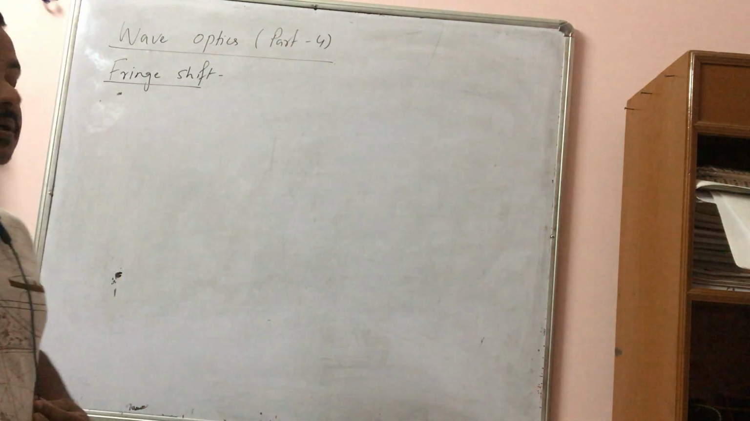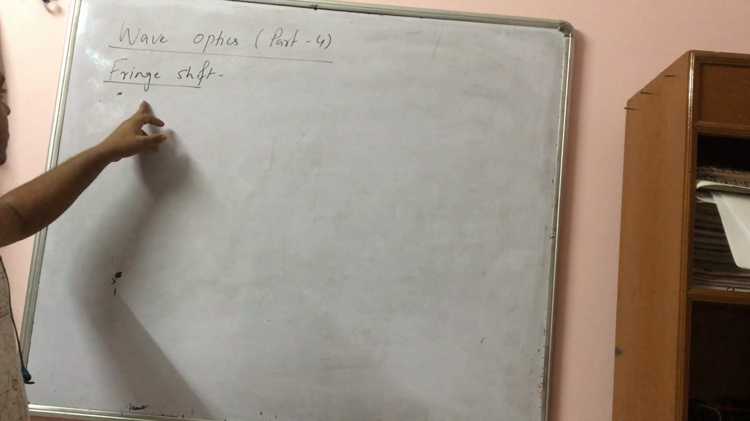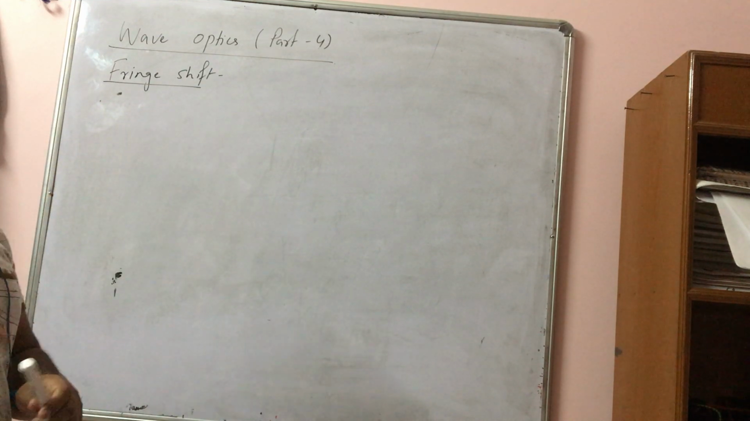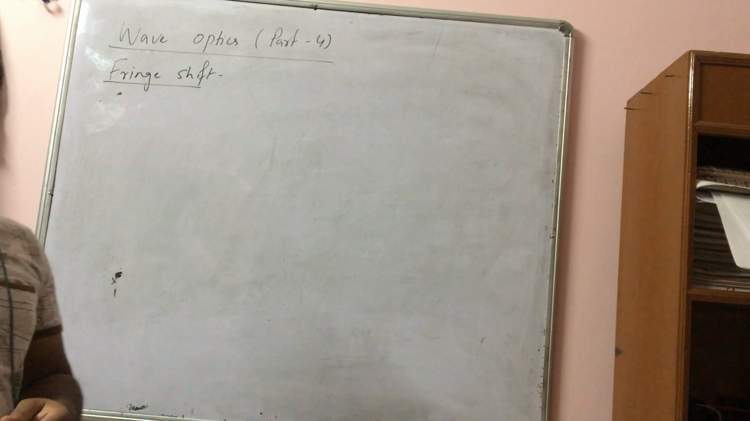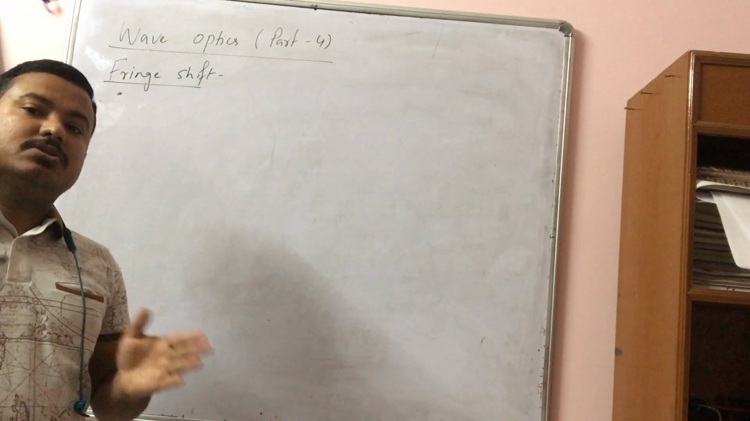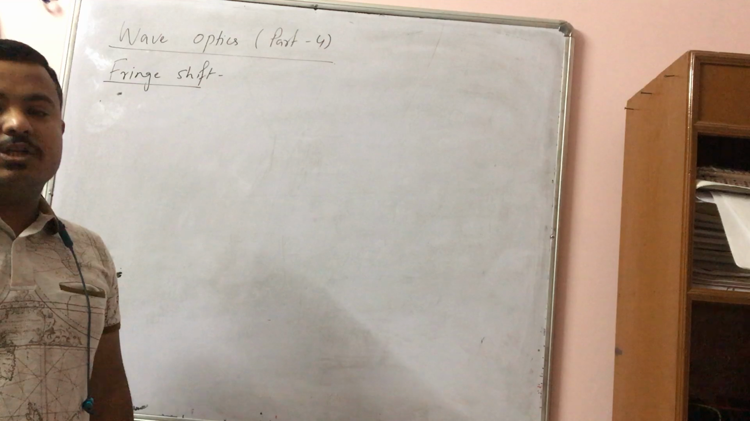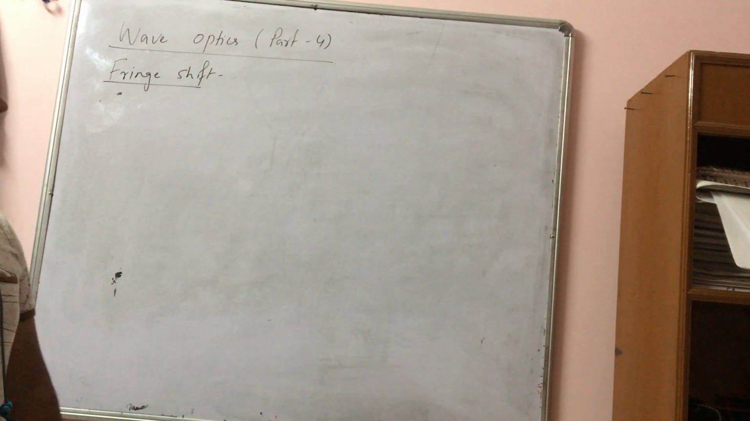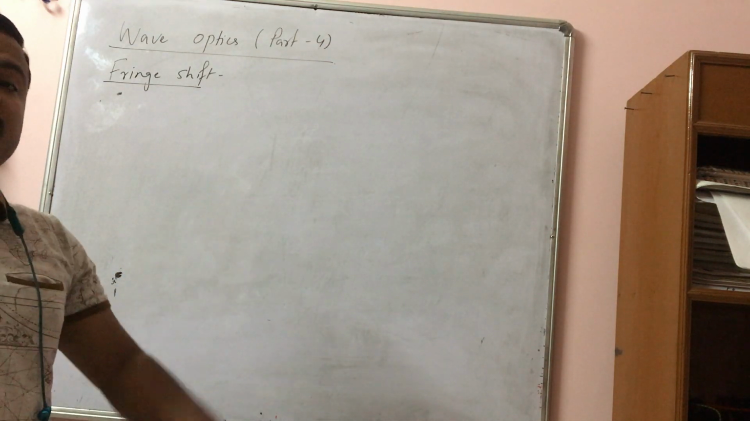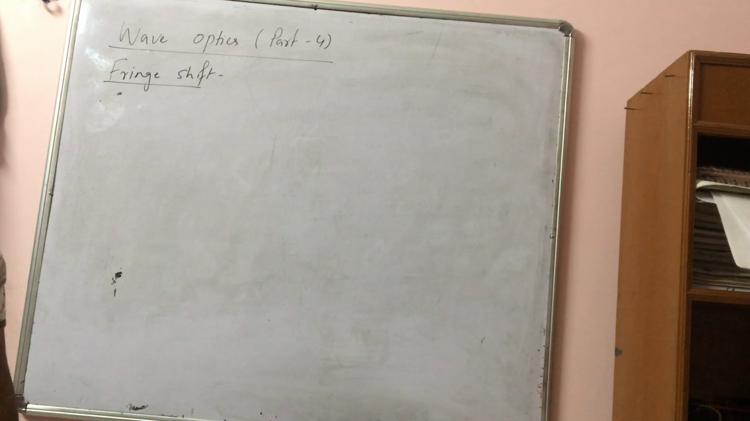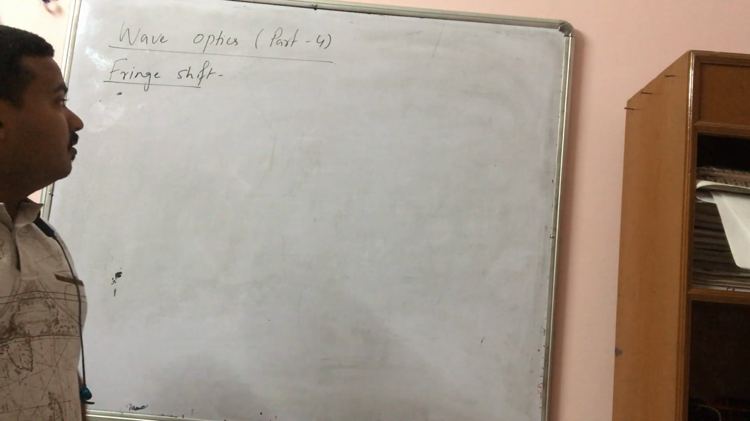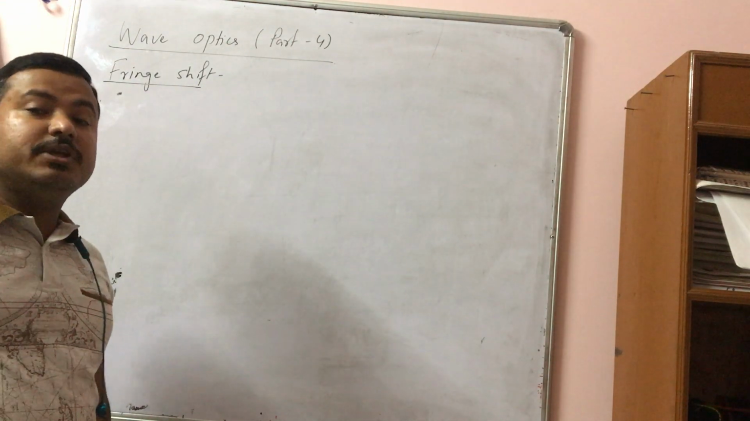Hello students, today I will discuss fringe shift. In my last classes I have discussed interference of light, the conditions of constructive and destructive interference. Then I derived the expression for the path difference between two waves meeting at a point on the screen, then the positions of nth bright and dark fringes, and then the expression for fringe width.